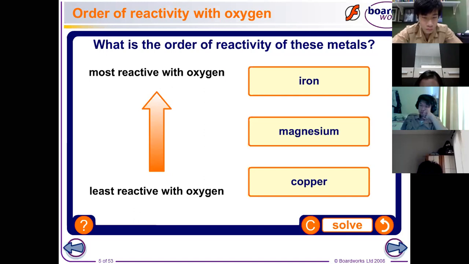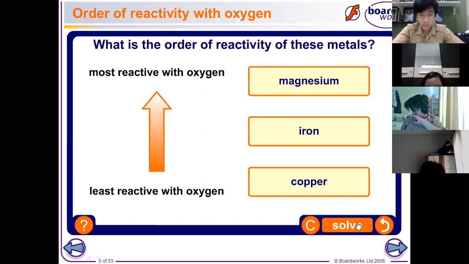It had a flame. Does the copper produce flame, Miss? I thought it's iron. Or the iron? The iron produces flame while exposing it to the Bunsen flame, or while exposing it to fire. Okay, let us see. Let us solve.